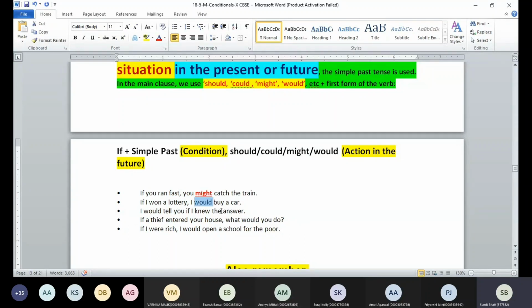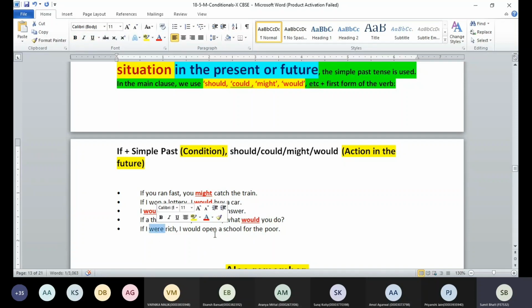If I won a lottery, I would buy a car. I would tell you if I knew the answer. Okay, so we are not using a comma to separate the clauses. I would tell you if I knew the answer. If a thief entered your house, we are asking the person, what would you do?